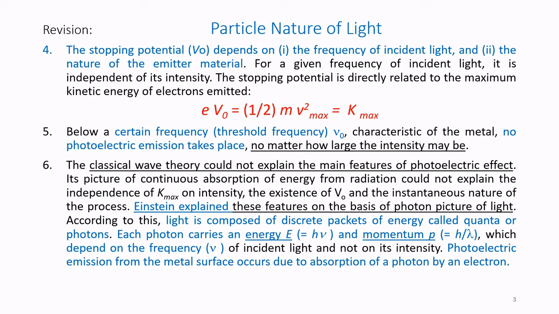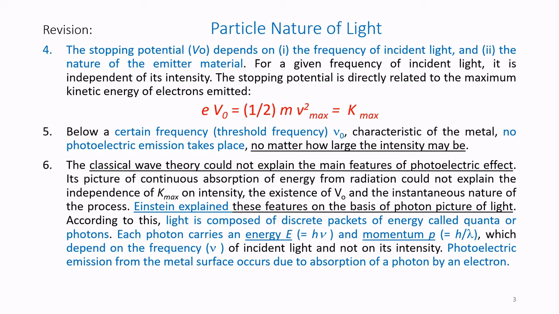Einstein explained these features on the basis of the photon picture of light. According to this, light is composed of discrete packets of energy called quanta or photons.